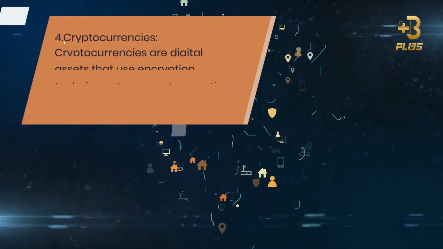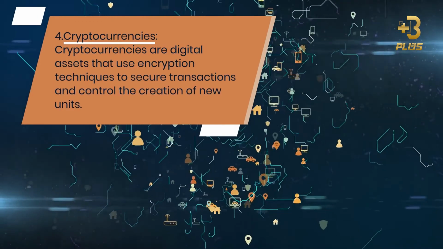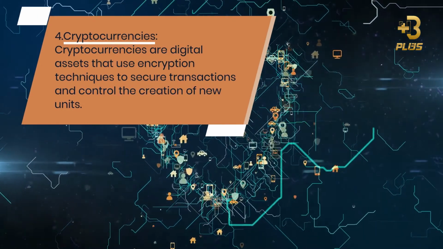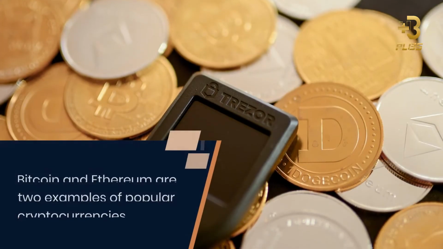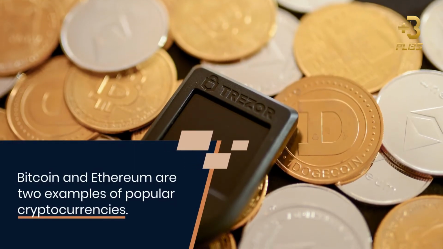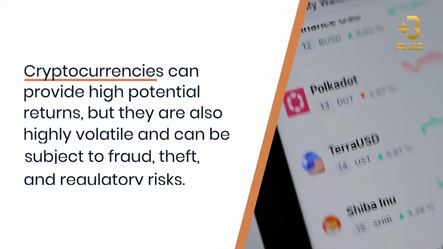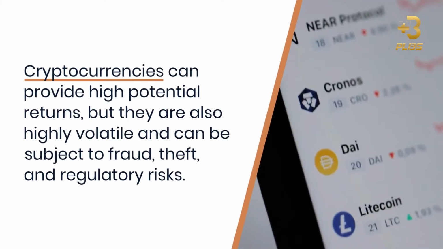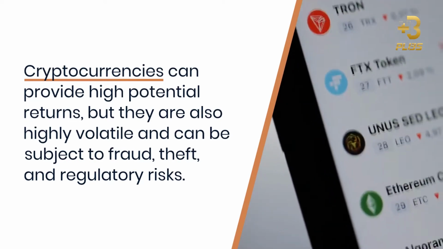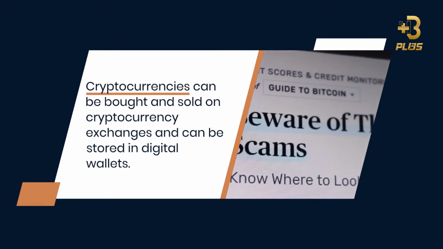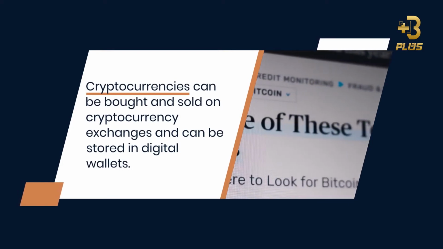4. Cryptocurrencies. Cryptocurrencies are digital assets that use encryption techniques to secure transactions and control the creation of new units. Bitcoin and Ethereum are two examples of popular cryptocurrencies. Cryptocurrencies can provide high potential returns, but they are also highly volatile and can be subject to fraud, theft, and regulatory risks. Cryptocurrencies can be bought and sold on cryptocurrency exchanges and can be stored in digital wallets.